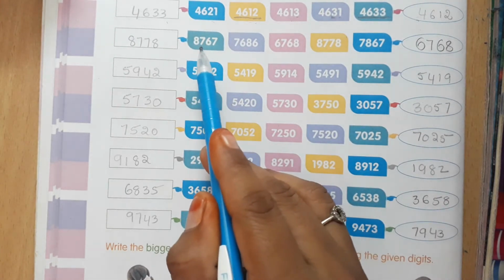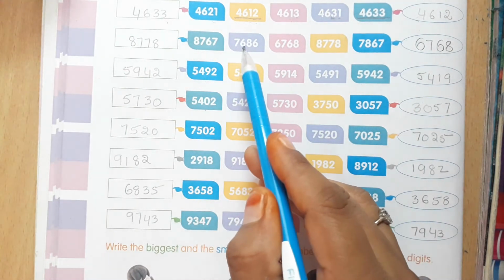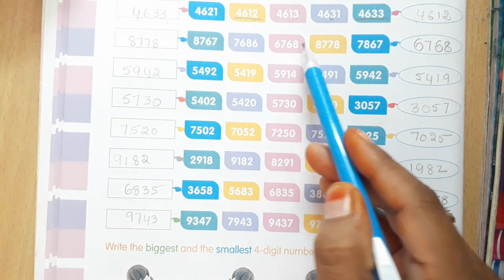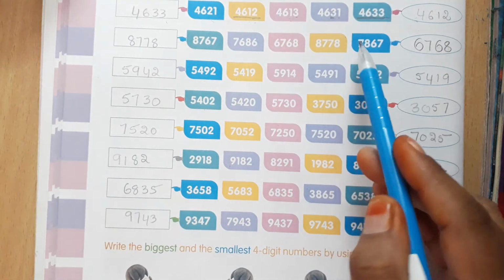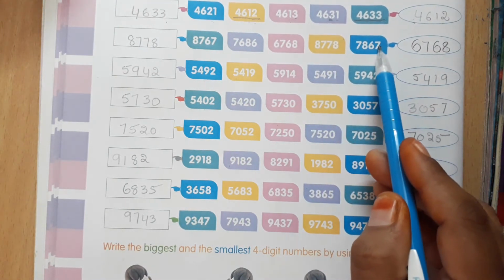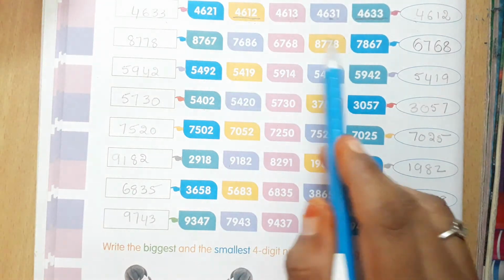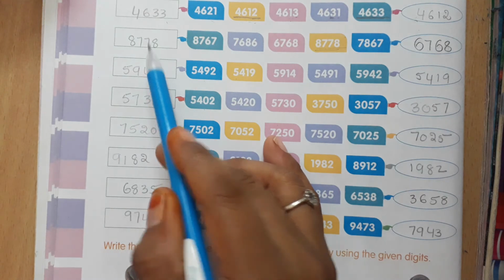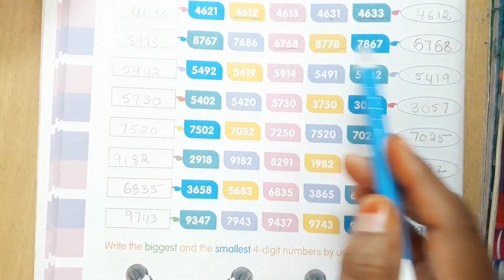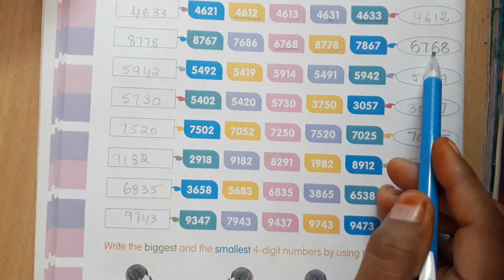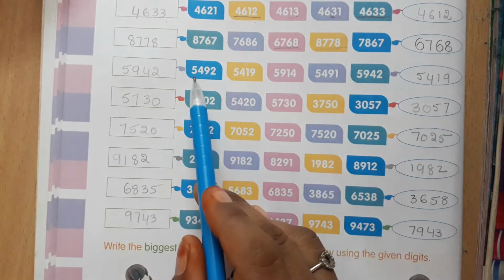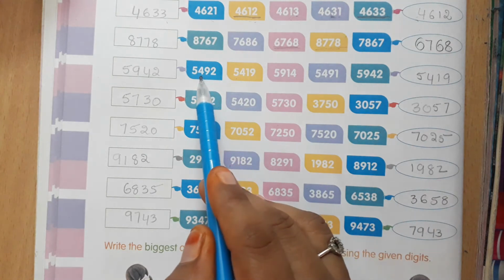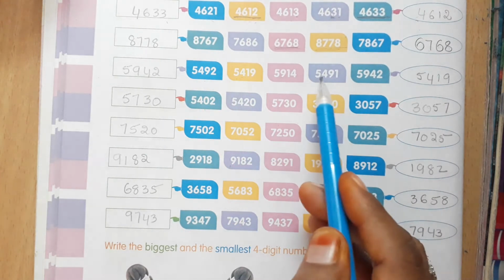Look here, 8767, 7686, 6768, 8778, 7867. Among these 5 numbers, 8778 is the largest one. 6768 is the smallest one. Next, all are 5000 numbers. Now check the hundreds place. 4, 4, 9, 4, 9.